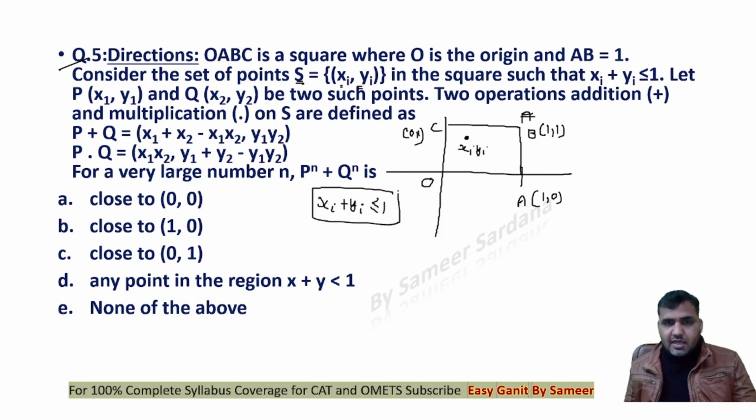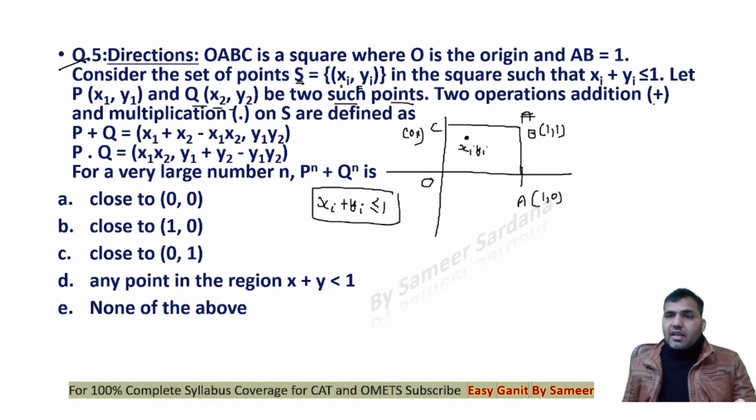So this is the condition that must be satisfied by all the set of points which belongs to the set S. Now P x1 y1 and Q x2 y2, that belong to these sets, be two such points. That means they should be part of S.